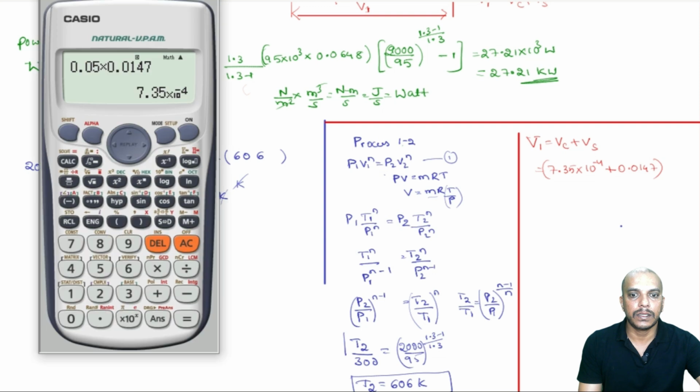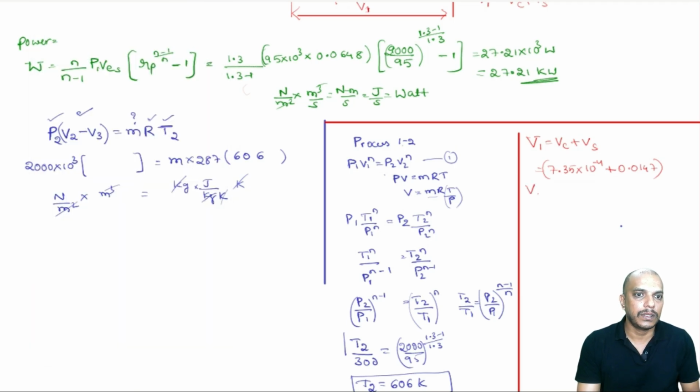Let us calculate this: 7.35 into 10 power minus 4 plus 0.0147 gives 0.0154. So, V1 is equal to 0.0154 meter cube.